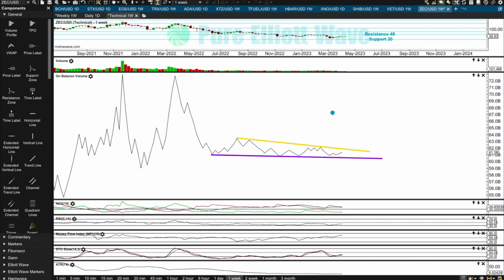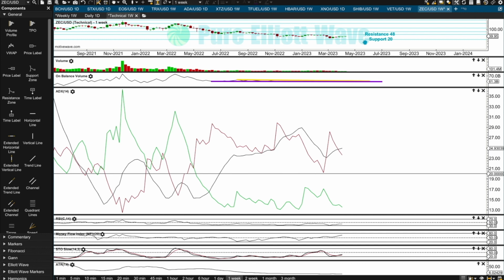On balance volume has a highly technically significant, quite narrow range. A break above resistance or a break below support will provide a technically significant signal. There's no signal at this stage, so on the weekly chart, I draw those support and resistance lines and I watch them pretty carefully. For a bullish case, I might wait until on balance volume has a clear, obvious break above this yellow resistance line, and that would give a little confidence for the short term at least in a bullish Elliott Wave count.